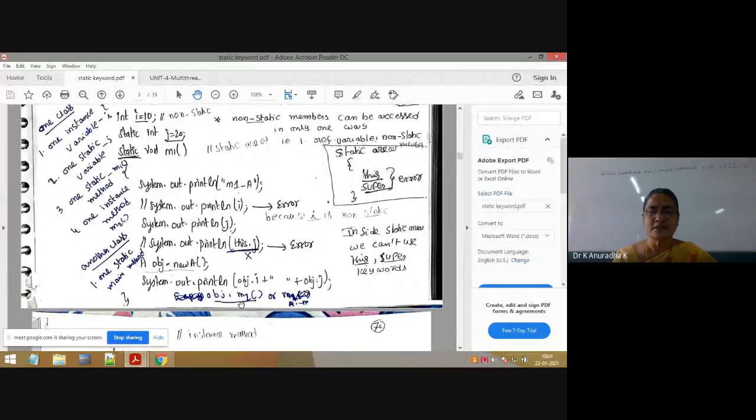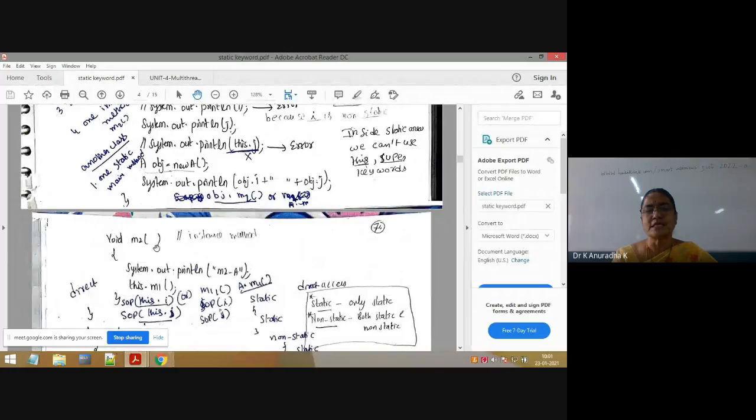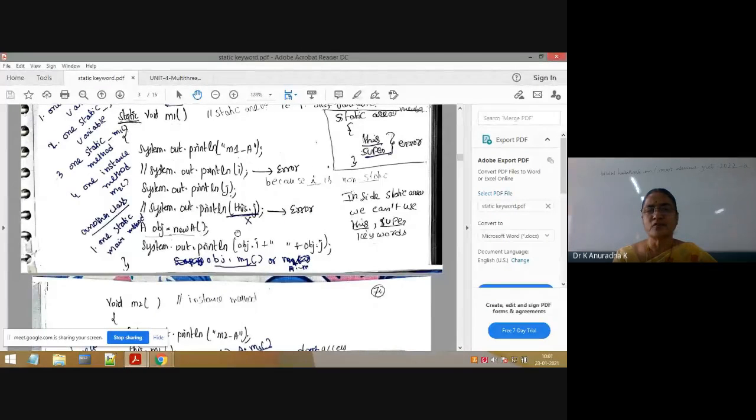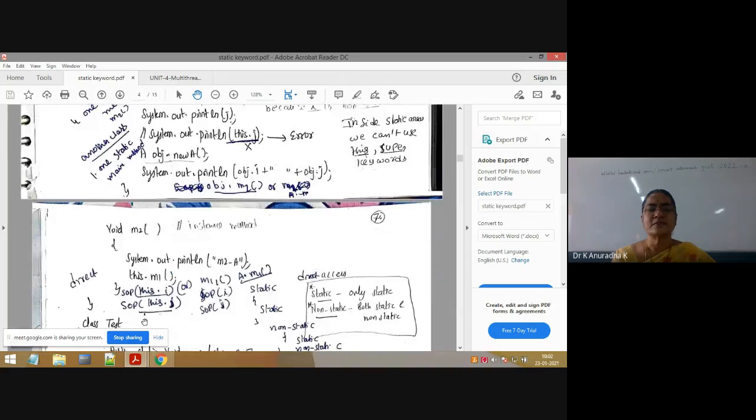One more thing, this is also important. What is m2? Is m2 a static method or an instance method? Instance method. How do we access an instance method inside the static method? Can we write m2 directly? No, if you write m2 directly, it again gives an error, because m2 is an instance method. But how do we access an instance method inside the static area? Using an object, compulsorily. That's why I have already created the object. So obj.m2 is the invocation of the m2 method, an instance method, from the static method. So obj.m2 will go to the m2 method and it will be executed.